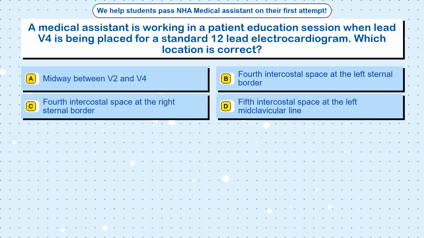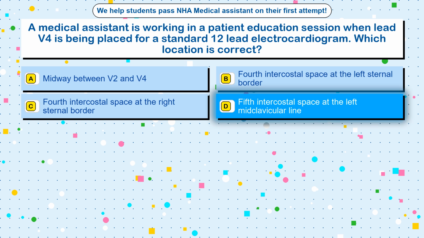Which location is correct? Option A. Midway between V2 and V4. Option B. 4th intercostal space at the left sternal border. Option C. 4th intercostal space at the right sternal border. Option D. 5th intercostal space at the left midclavicular line.